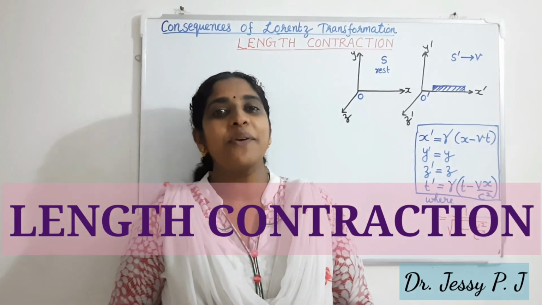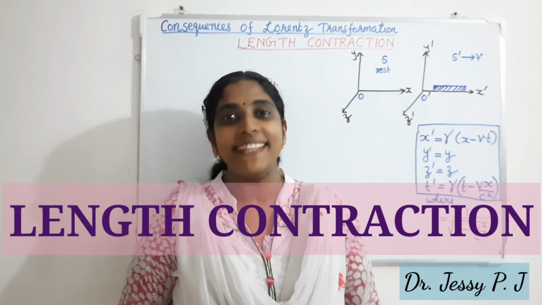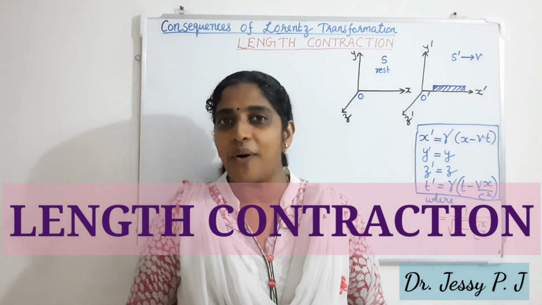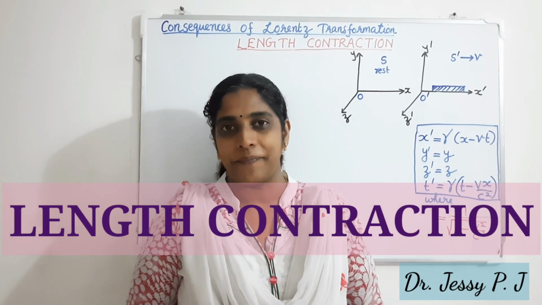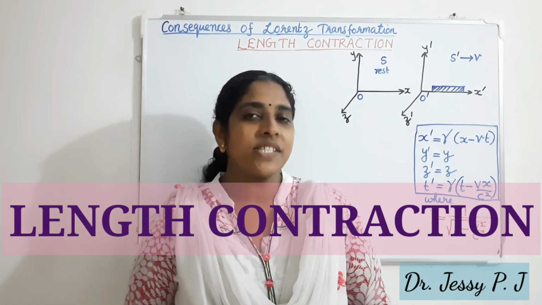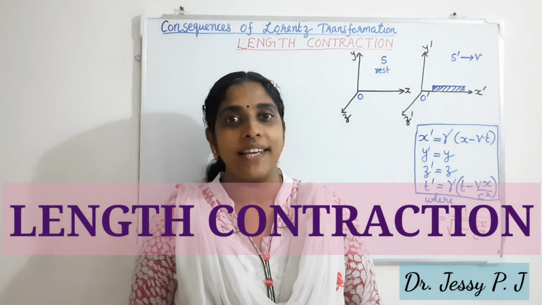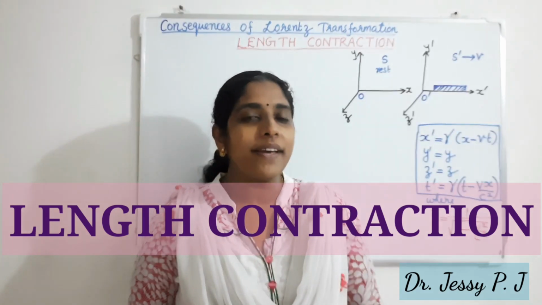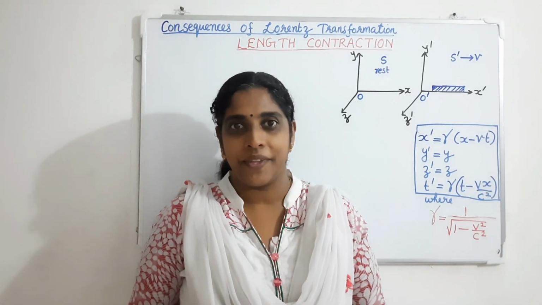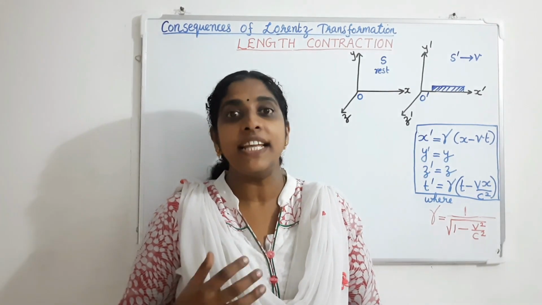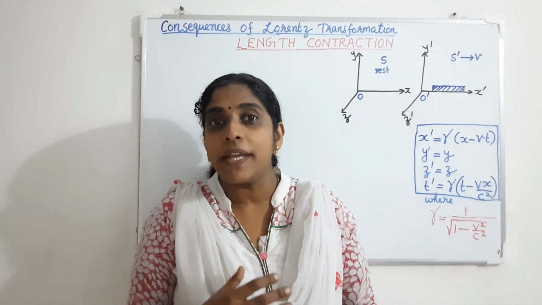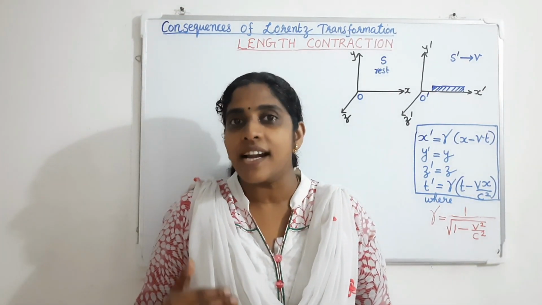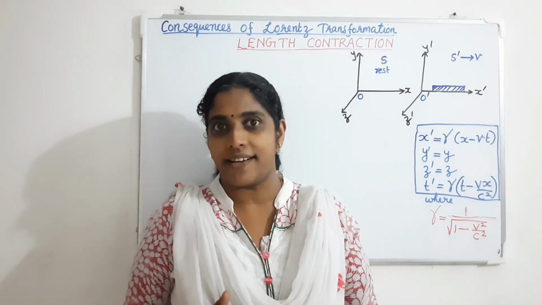Hi all, today we are going to see a topic in relativity, that is length contraction. It is a consequence of Lorentz transformation equations. The Galilean transformation equations are invalid when the bodies are moving with a speed that is comparable to the speed of light. In our daily life, we are dealing with the motion having speed that is very much less than the speed of light. Then the Galilean transformation equations hold good there.